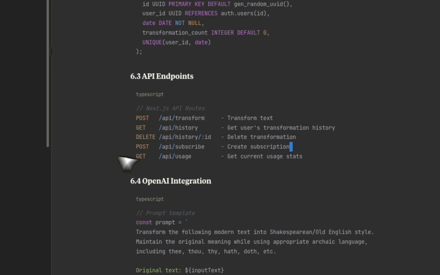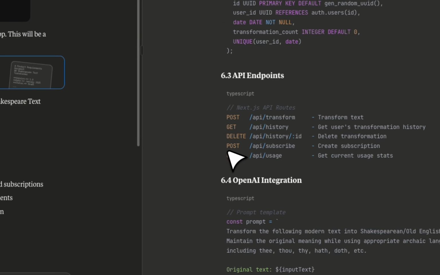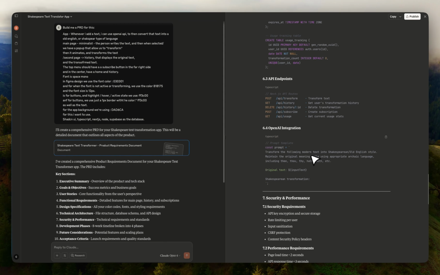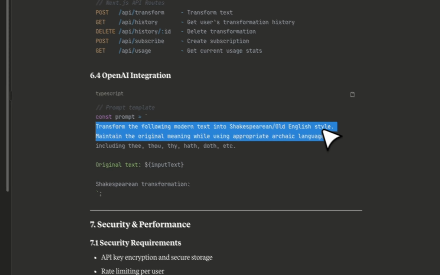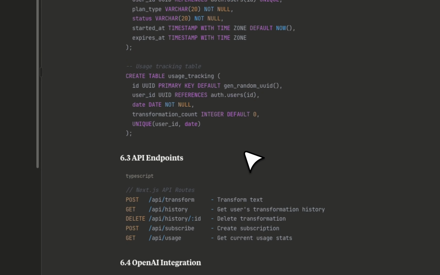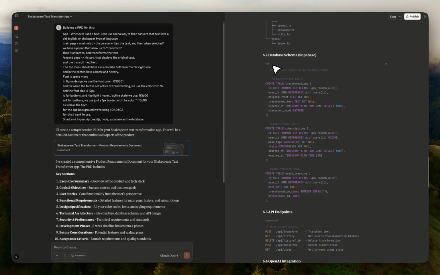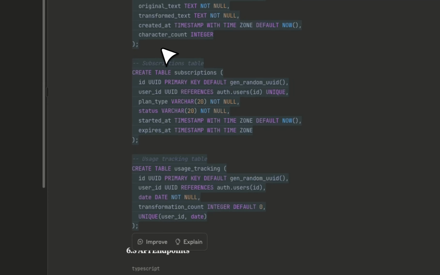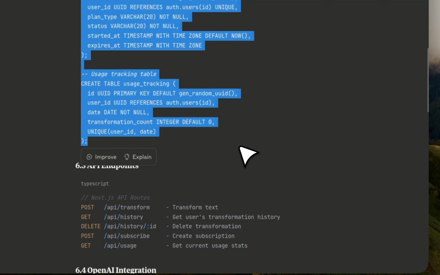So it created a subscribe API, but we don't really need it. We also don't need a usage API, so I'm going to remove that from the document once we have it there. It already created the prompt for us, so it transforms the following modern text into Shakespearean Old English, which is actually pretty good. I'm good with that. But going back to the SQL, I'm sorry, I'm doing this in real time. The SQL code is basically what you would usually use to add the code to Supabase.